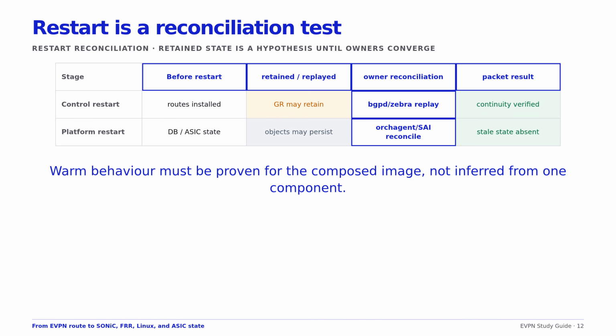Test BGPD, Zebra, synchronization, orchagent, cold boot, and any claimed warm reboot separately. A clean final route table is insufficient. Compare packet loss, object continuity, replay, cleanup, and persisted configuration across the event.